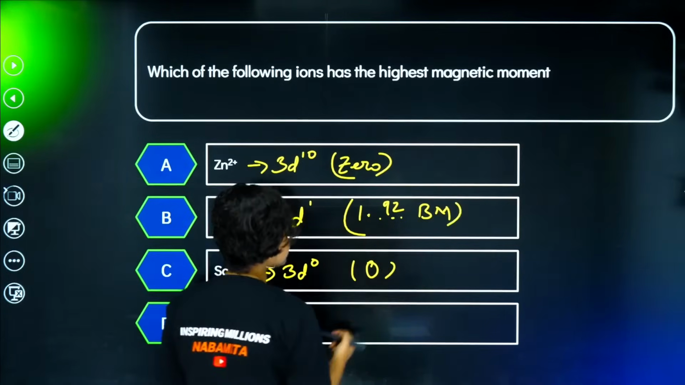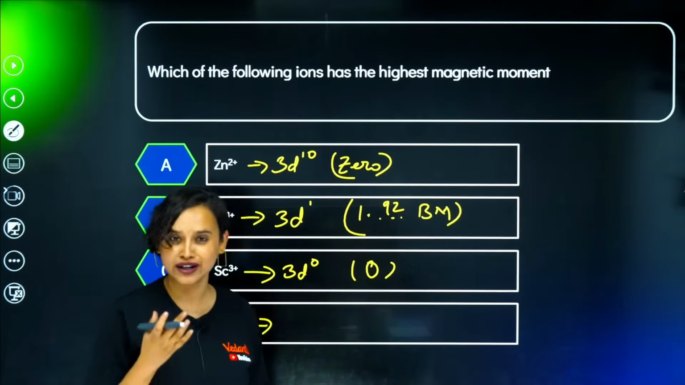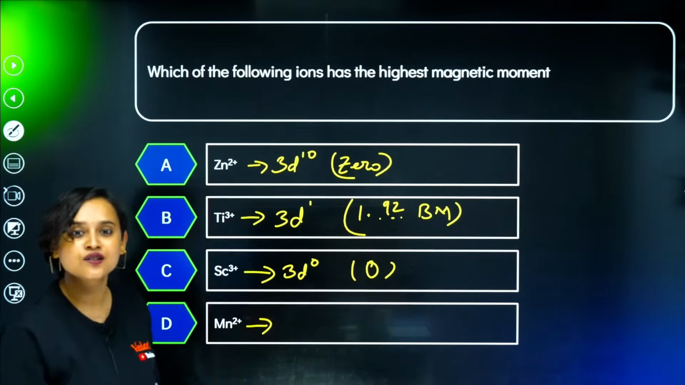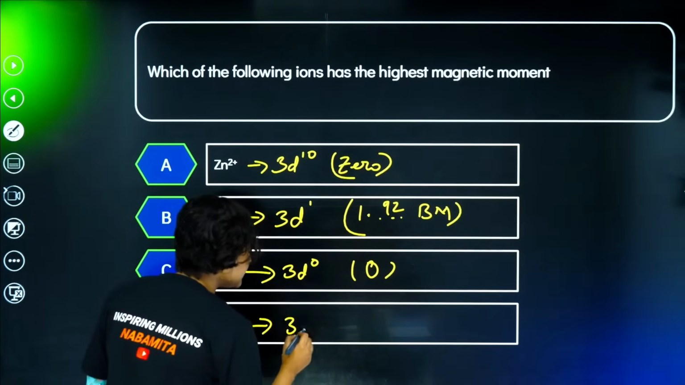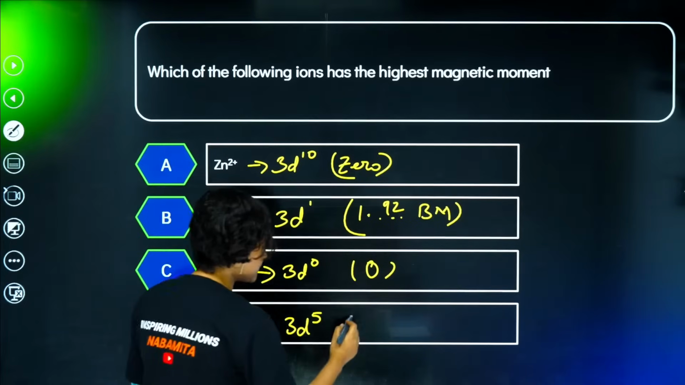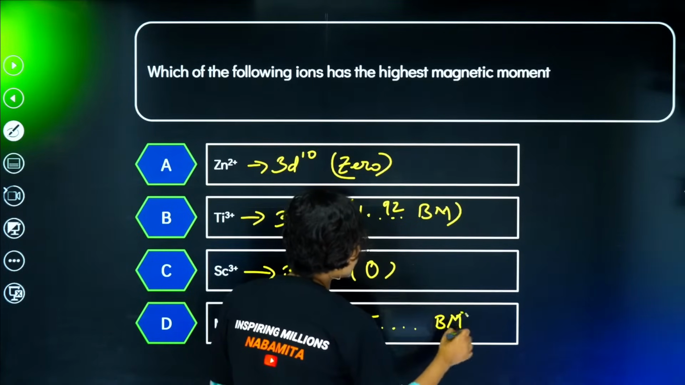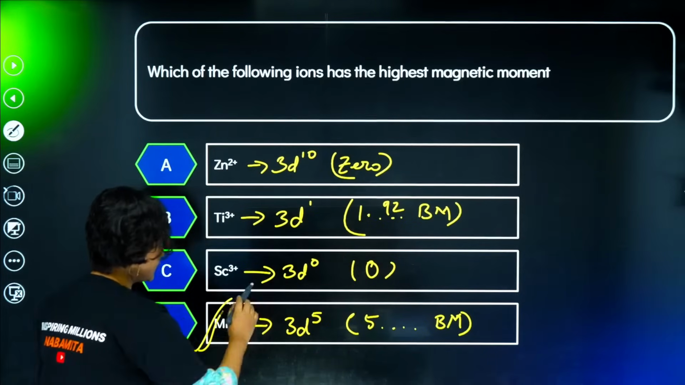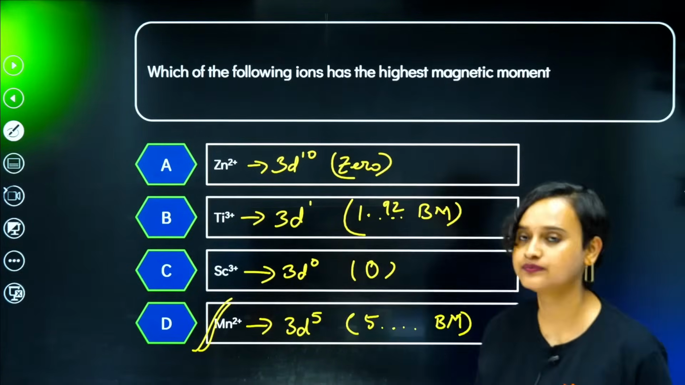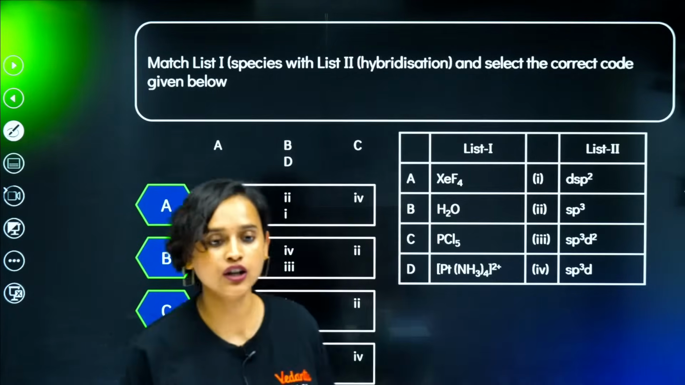Yes. And then finally Mn2+. Mn is 25, so 3d5 4s2, and if it is Mn2+ then it is going to be 3d5, and 3d5 has 5 unpaired electrons, so it is going to be 5 point something Bohr magneton, right? So this is our correct answer. Clear? Easy? Very good. All right, moving on. Let's do this, guys.